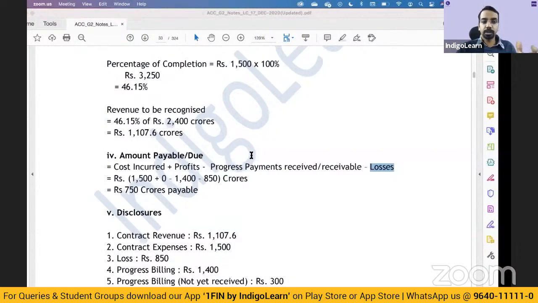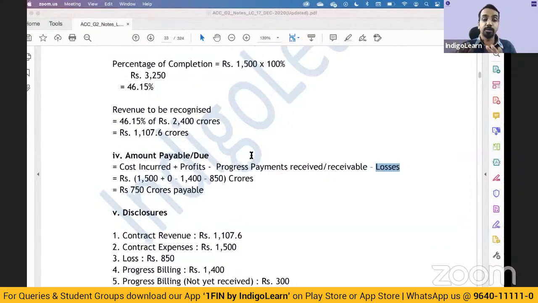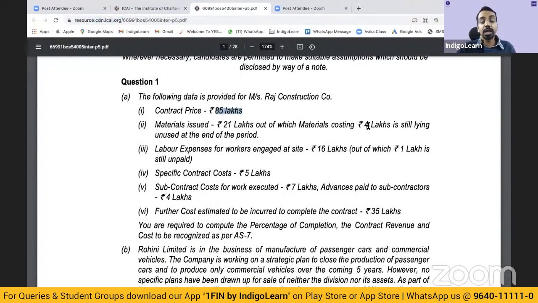Just a second. Let me just open a recent question paper. Yeah. So again, a similar question. Now don't think that because it was tested in July, it will not be tested again in November. It may be tested. We do not know. Okay. Following data is provided by a company. Contract price, this is the revenue. Material issued 21 lakhs, out of which material costing 4 lakhs is still lying unused. Meaning to say, you have issued material of 21 lakhs, 4 lakhs is still unused, which means how much is the material used?